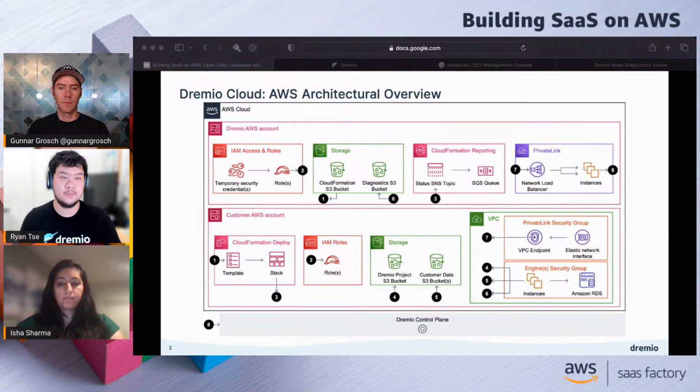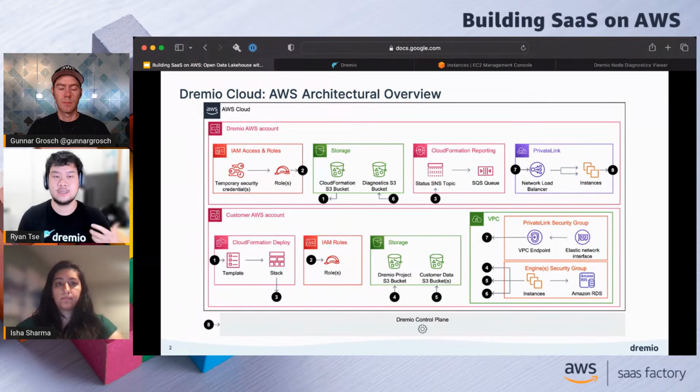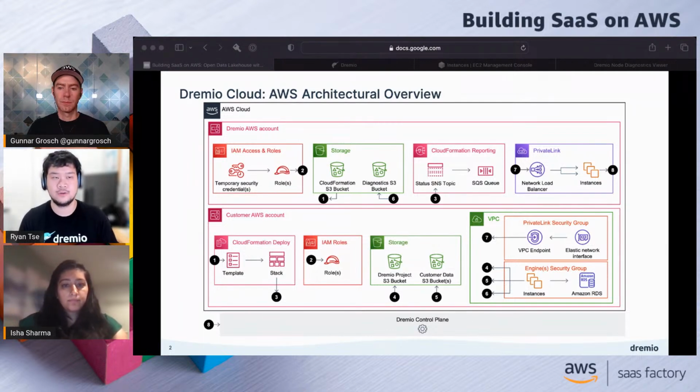The SNS topic up here talks with an SQS queue. The SQS queue is where Dremio Cloud, from our Dremio control plane, actually picks up that message that's coming from the CloudFormation template. And that allows us to power that UI. I'll get a chance to show you how that portion works, and you'll see how Dremio shows that information from the UI later on.